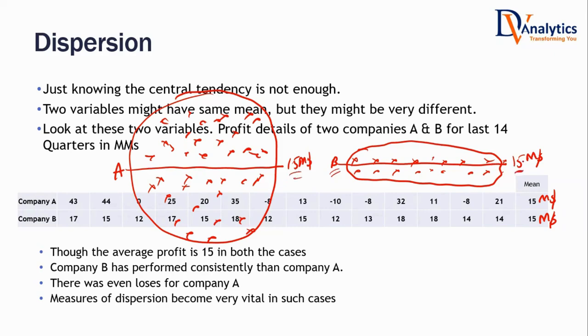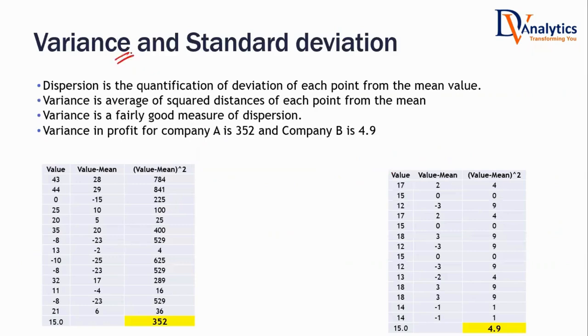Do you think looking at the average, we get an idea on the dispersion in the data? Is it possible? Looking at the average, do we get an idea on the dispersion in the data? No, sir. There must be some other measure. Now that other measure name is variance. Variance is a measure of dispersion.